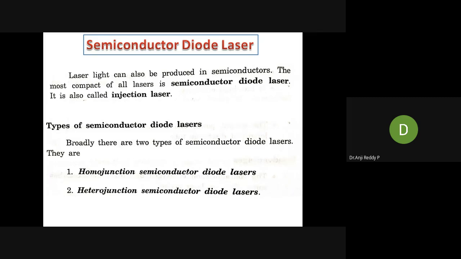In every laser the principle is the same. What is that principle? That was proposed by Einstein. What is that? Stimulated emission. Right, very good. The principle involved in any laser is stimulated emission.